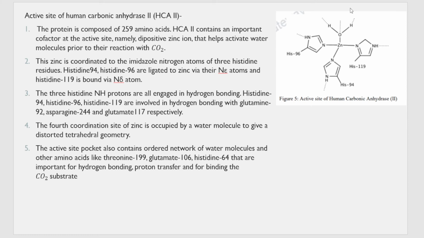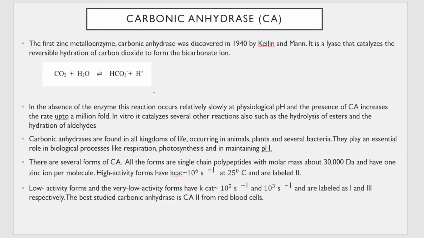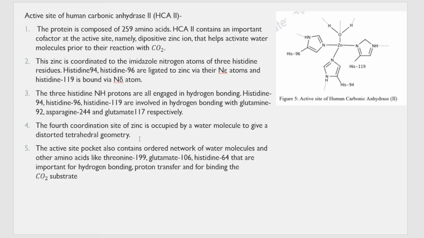It helps in the activation of the water molecule, H2O, that is present. The activation of this site is done by zinc. And why is water required? You know that this reaction, hydration of carbon dioxide to bicarbonate ion, requires water, and this water is obtained from here, and the activation of this water is done by the zinc ion.